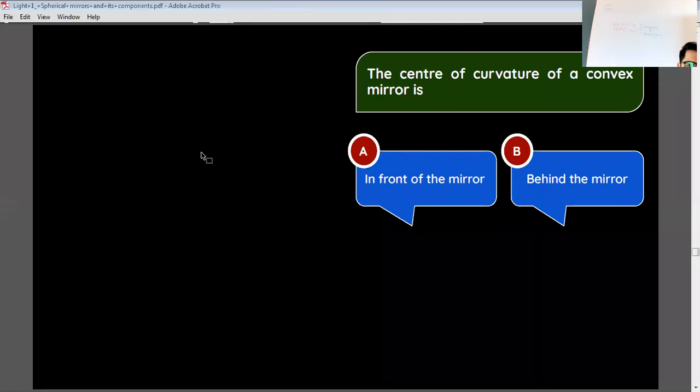Noise is coming. Yes, sir. Electricity has gone now, due to that.